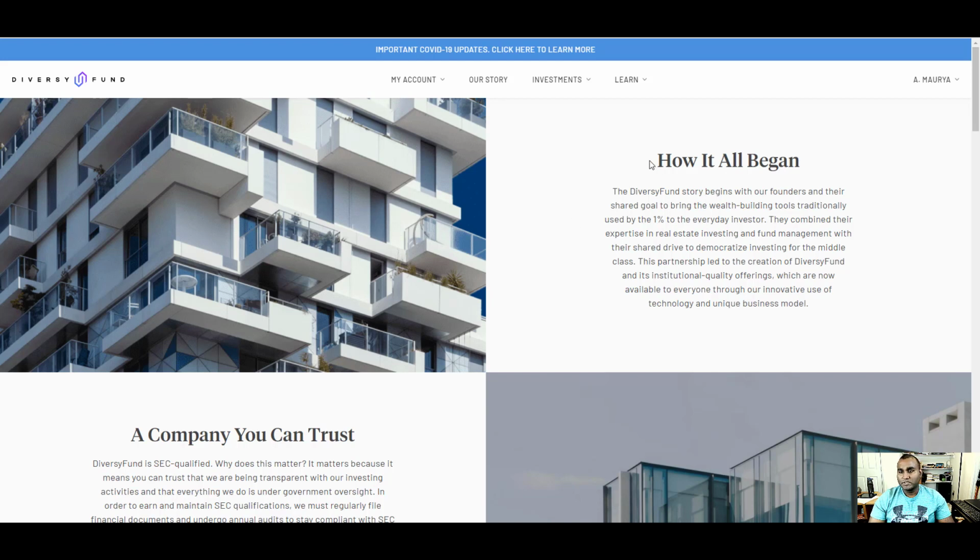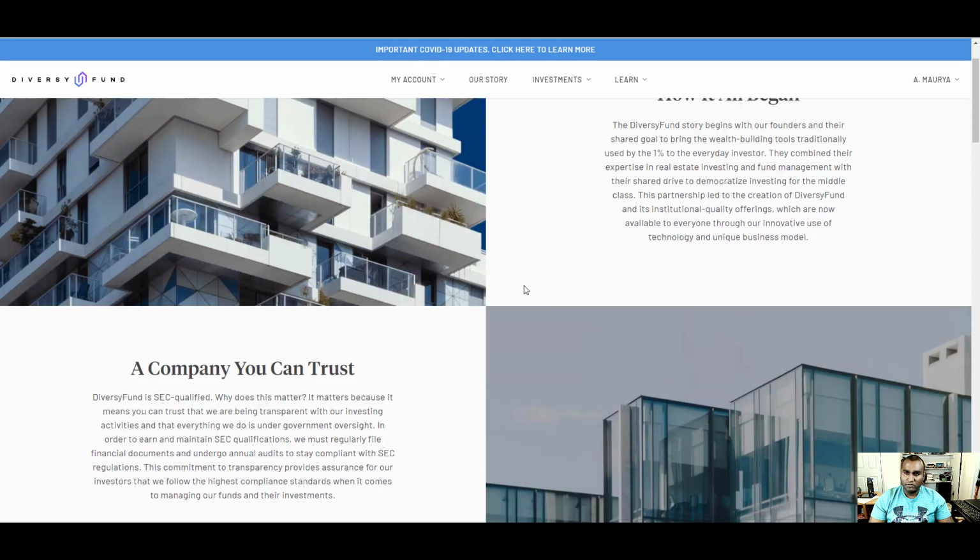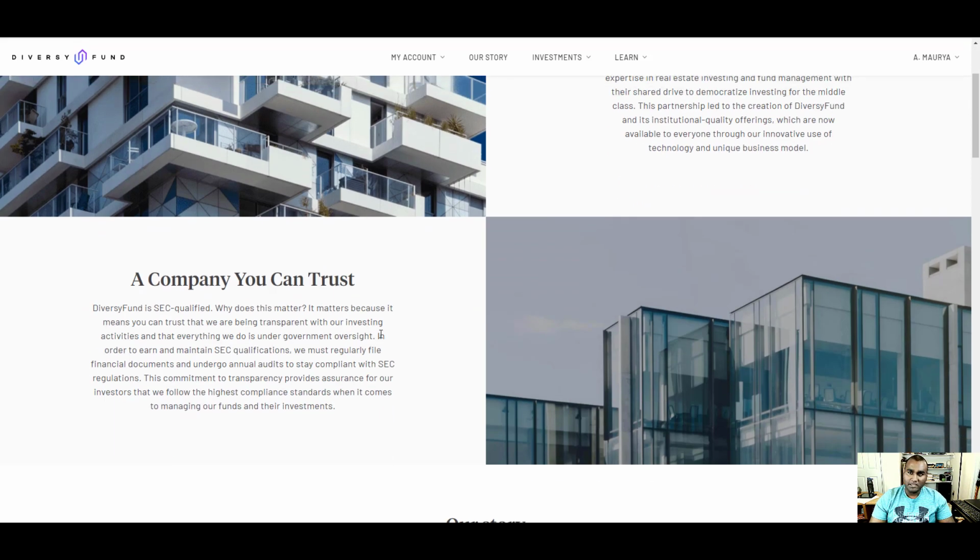Okay, so this is how they began. DiversyFund began with its founders and their shared goal, bringing wealth building strategy, right? A wealth building tool traditionally used by the 1% every day. They combine experts in real estate and fund management with their shared drive to democratize investing for the middle class and so on. So basically they're talking about a company you can trust, right?